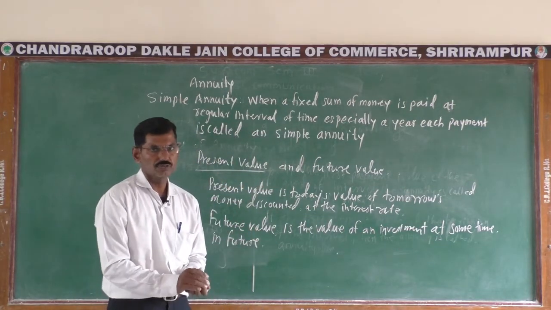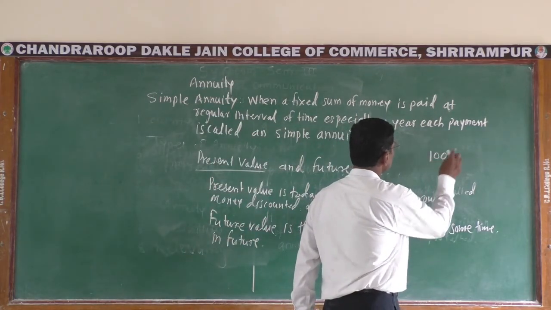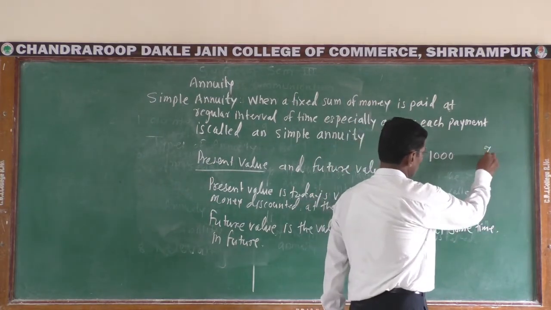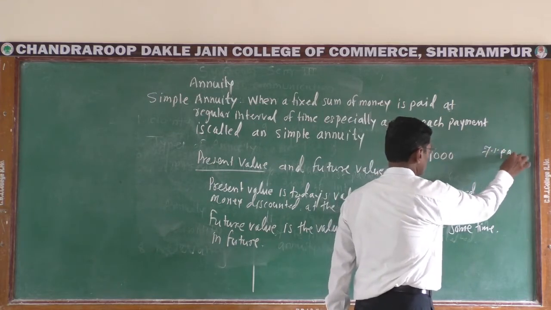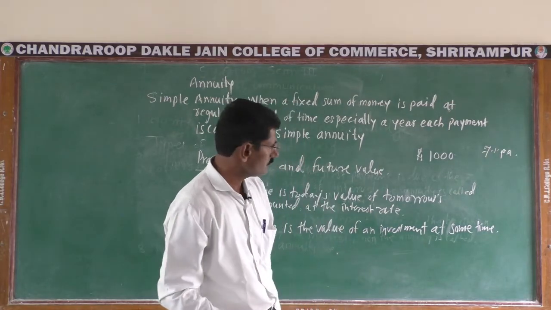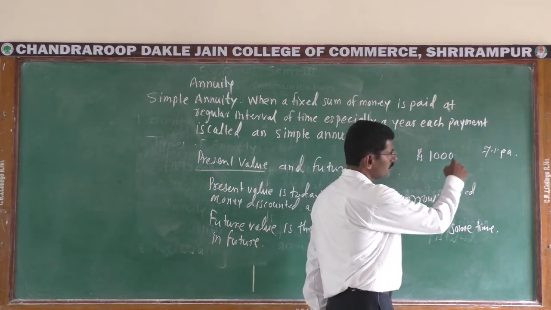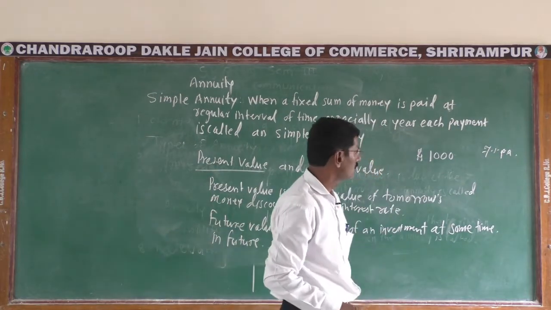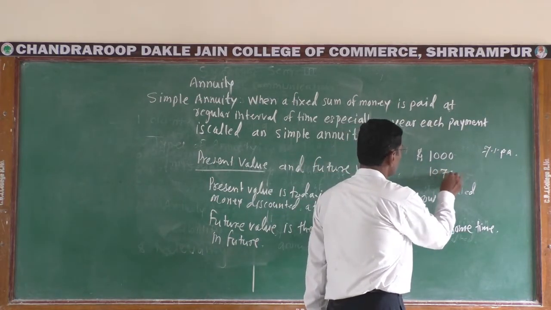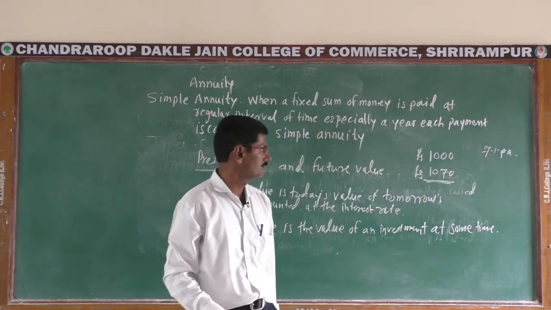For example, if we deposit rupees 1000 in a bank at the rate of 7% per annum, at the end of the year we receive rupees 1000 plus 7% interest on rupees 1000, that is 1070.